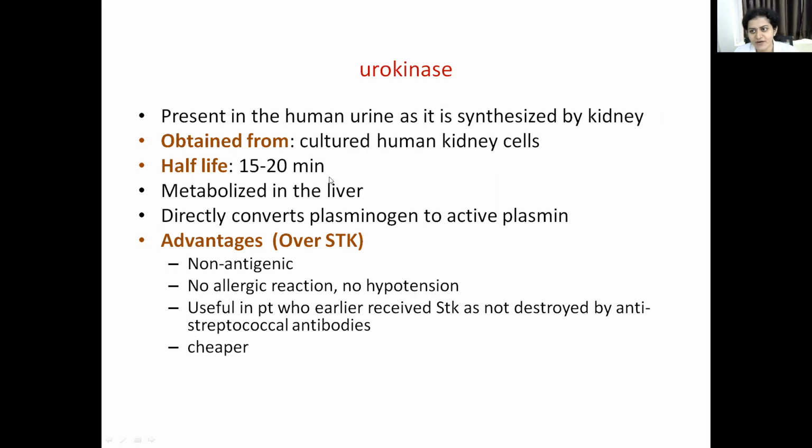Remember, streptokinase half-life was 40 to 80 minutes. Here the half-life is 15 to 20 minutes. It is metabolized in the liver and directly converts plasminogen to the active form, plasmin. Streptokinase formed a complex with a proactivator, whereas urokinase does not have to form a complex. It directly converts plasminogen to plasmin. So what are the advantages over streptokinase? First, it is non-antigenic because it is not derived from any bacteria. It is just cultured from human kidney cells.